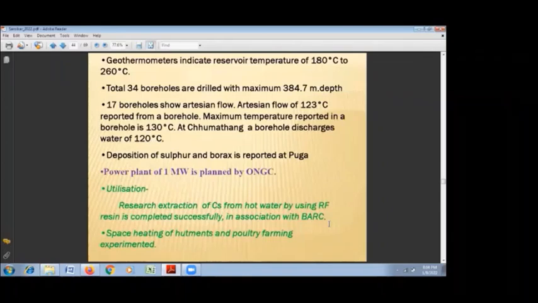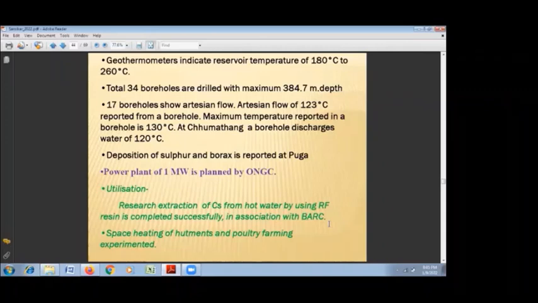The geothermal indicators, based on analysis of the hot water, show temperatures of 180 to 260 degrees centigrade in the Puga and Chumathang area. So there is no doubt variation by different methods, but the temperature is certainly more than 200 degrees centigrade in this area.